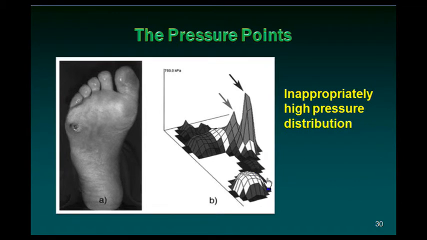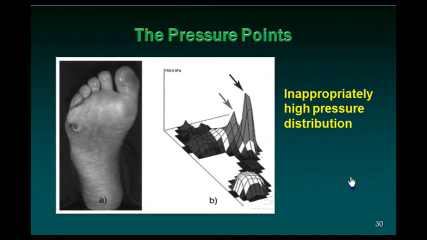Look here, this is a pressure point mapping done using a computerized device, and you see the metatarsal region of the fourth and the fifth toes. The heads of the metatarsal regions are the highest pressure points. In this particular computerized charting, there is inappropriately high pressure distribution on these areas, and that is why this patient, you can see, has developed ulceration on that pressure area.